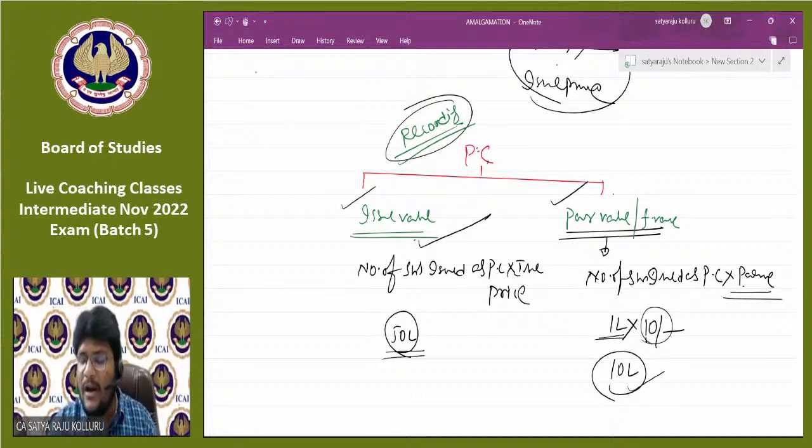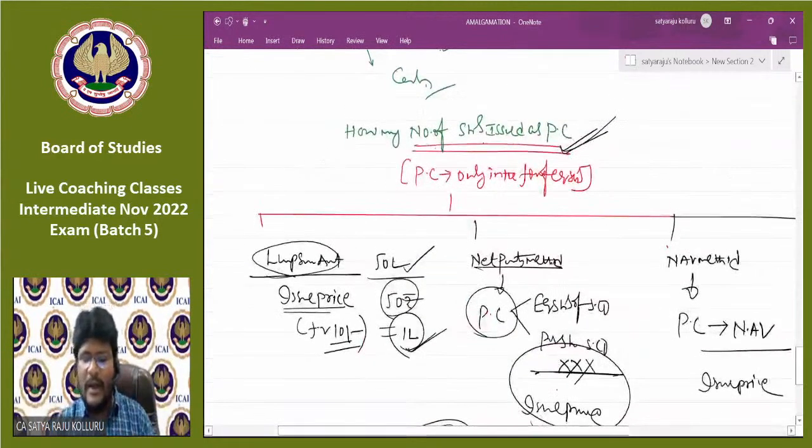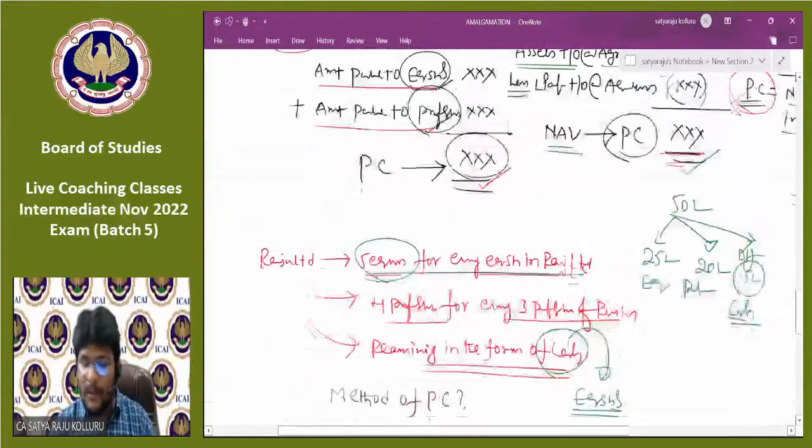But why are we recording par value, sir? Why it is equal to the same accounting treatment as recorded at issue value, I am going to discuss at a further stage. This is further more story I explained about the PC.